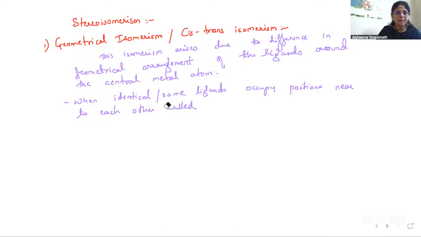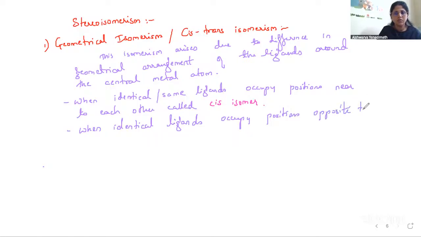Cis isomer. Second point, when identical ligands occupy positions opposite to each other, it is called the trans isomer.